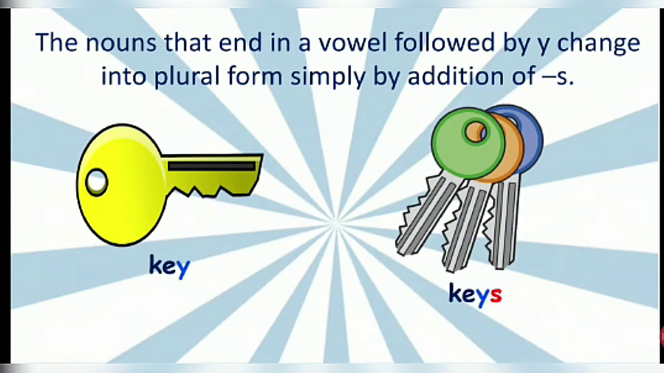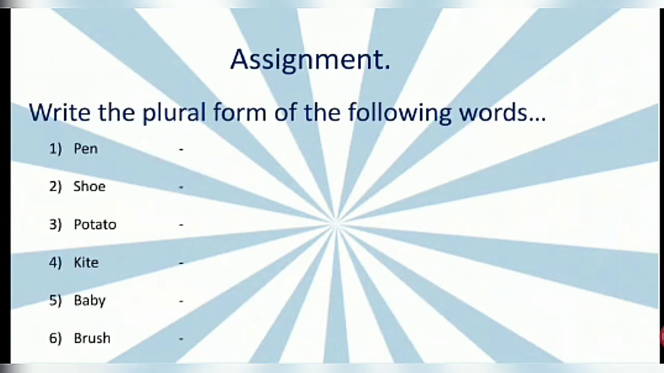Further, the nouns that end in a vowel followed by y change into plural form simply by adding s. For example, key, K-E-Y. Here e is a vowel and it is ending with y. So when a noun has y at the end, you change it into plural form simply by adding s, that is K-E-Y-S.